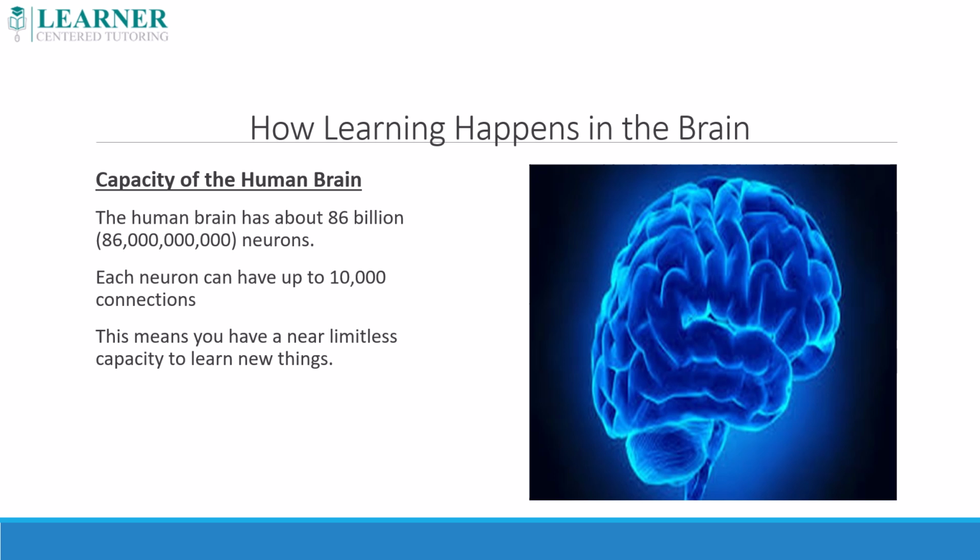In this video, we will be discussing how learning happens in the brain. The human brain has approximately 86 billion neurons, which are the functional cellular unit of the brain. Each neuron can have up to 10,000 connections, meaning there are nearly a quadrillion connections in the brain. What this means is that the brain has an extremely high capacity for learning.